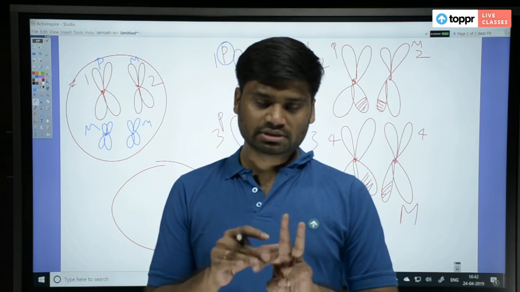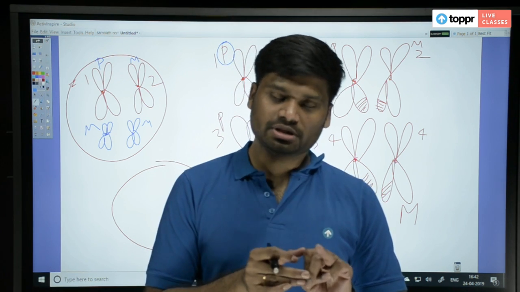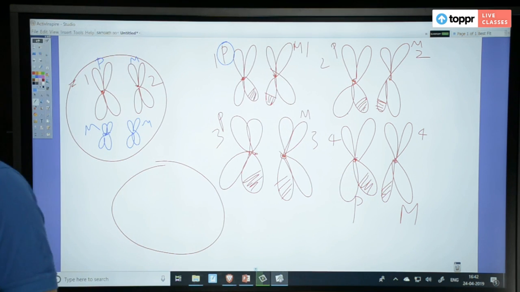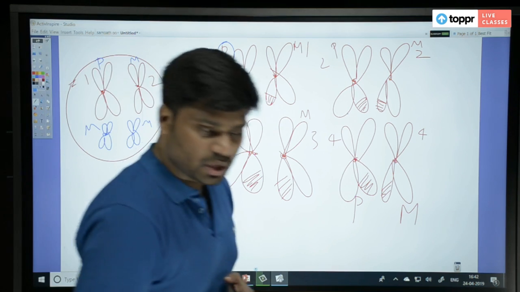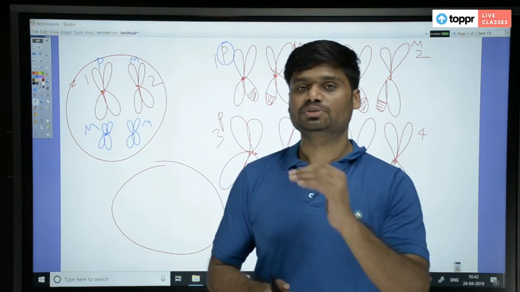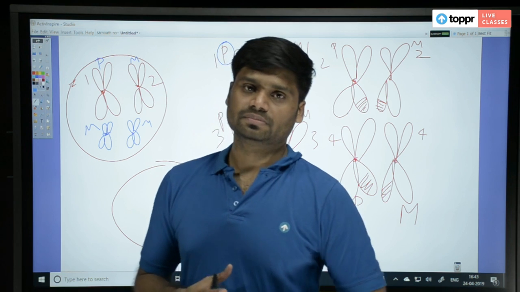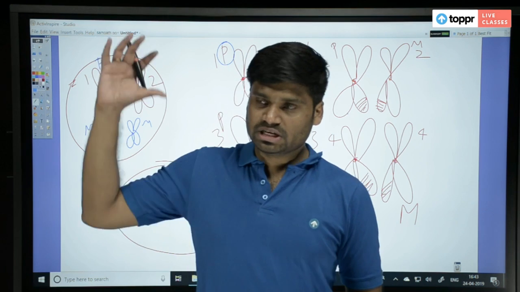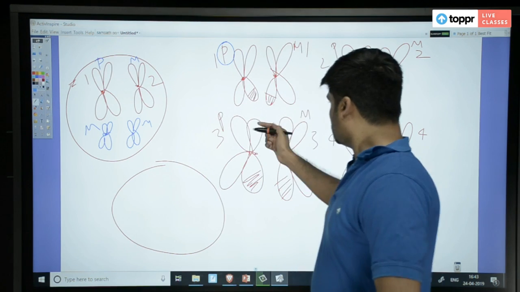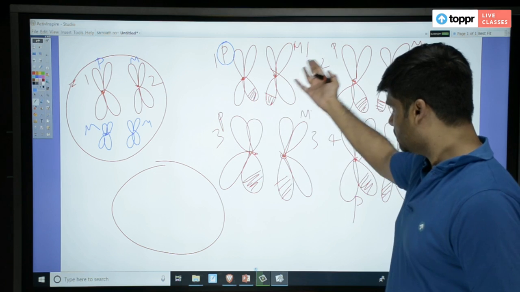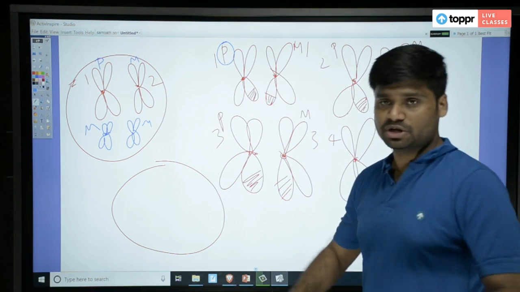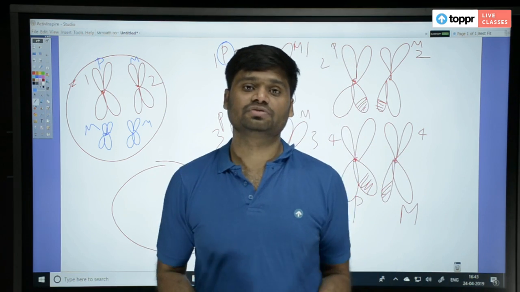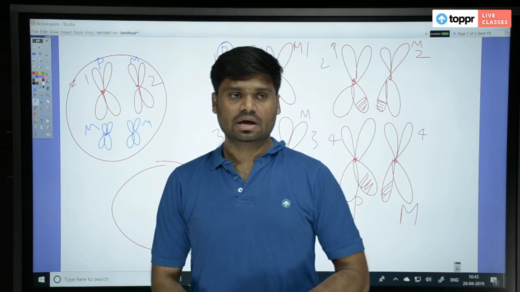So three stages. One is crossing over, another is independent assortment. What is the third one? The third one is fertilization. Write this point down. Important. Fertilization. Because during fertilization, which gamete, and see, like you have seen, since there are so many types of chromosomes here, which chromosome will enter which gamete you don't know. So you can get millions of types of gametes. A lot of types of gametes you can get.